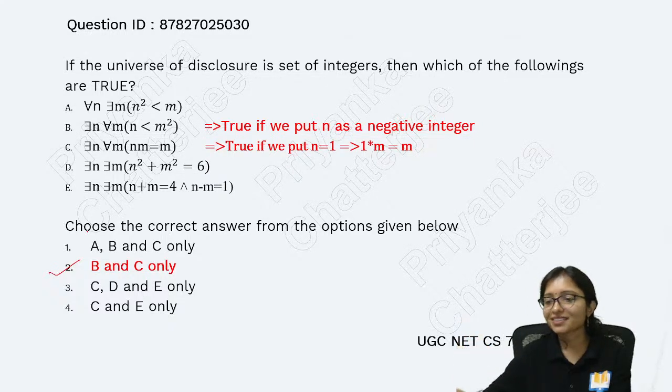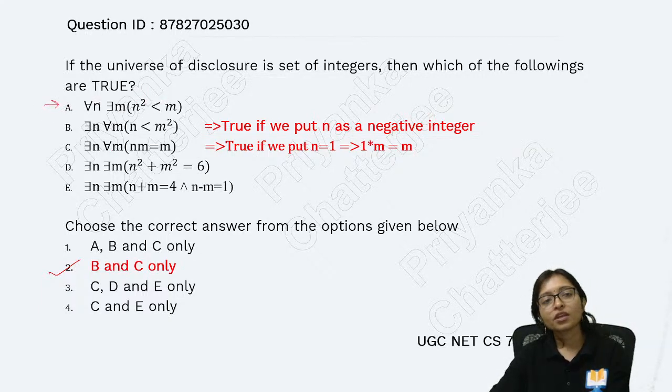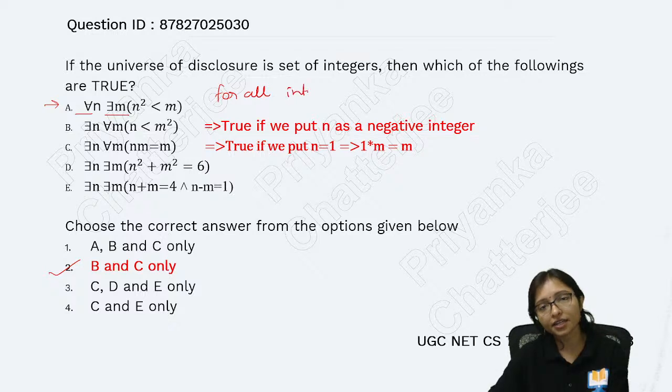So first, option A is given: for all n there exists m, meaning for all integers. Here you have to think: for all integers n, is there some m where n square is less than m?